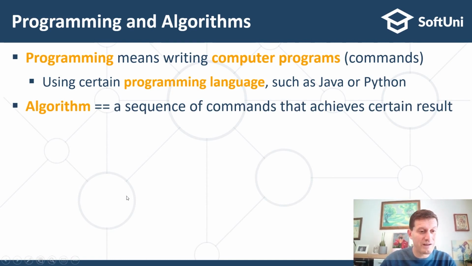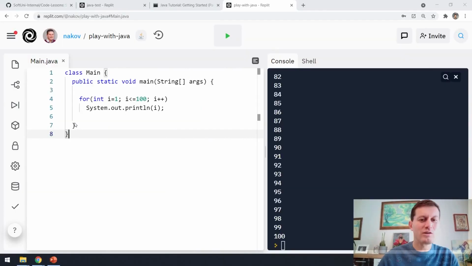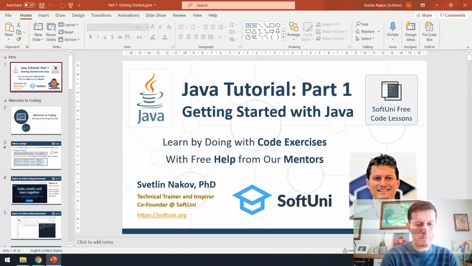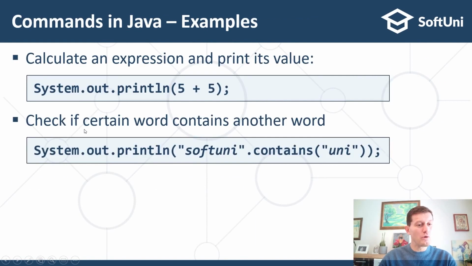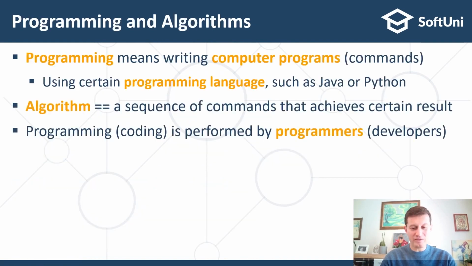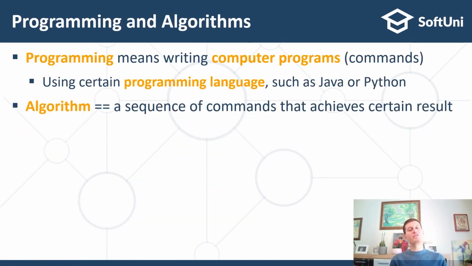What is an algorithm? An algorithm is the concept of describing what the computer should do as a sequence of commands. An algorithm is a sequence of commands that achieve a certain result.